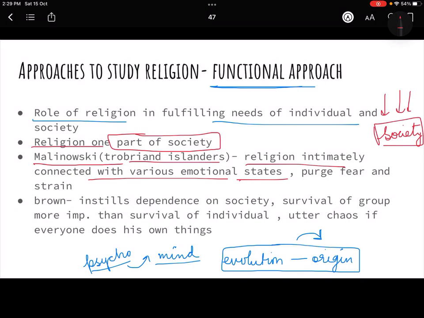To purge that fear and strain in their lives, they need to connect to somebody they feel is all powerful, who can do everything. This happens in our lives too. Whenever we get stuck in a situation where we think there is no coming out of it, we automatically start thinking about God.